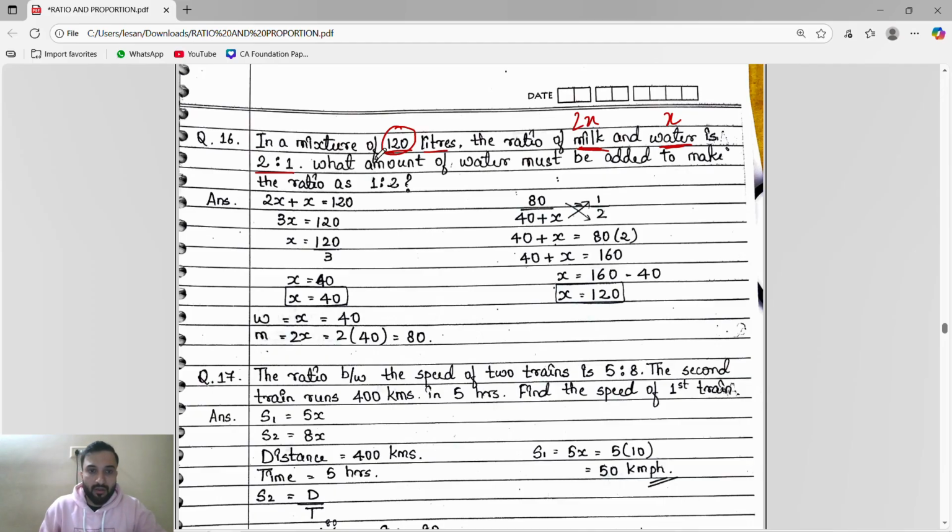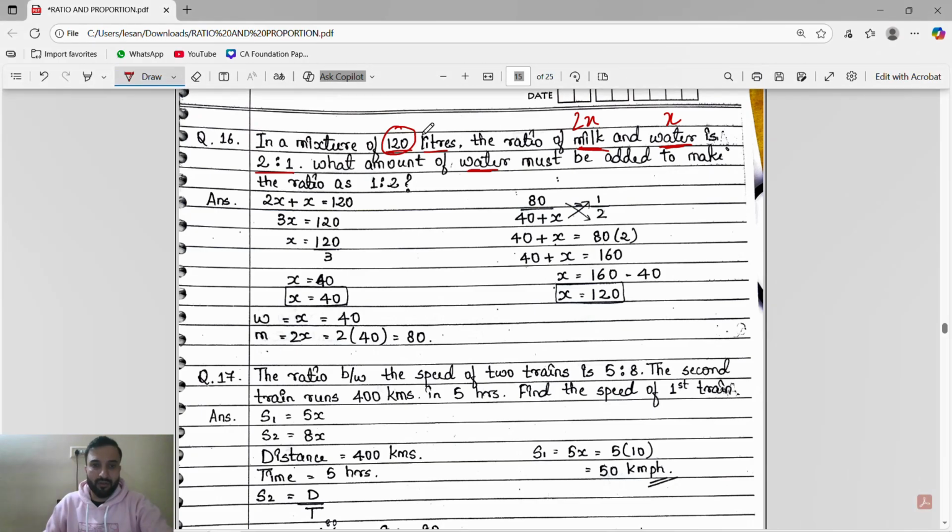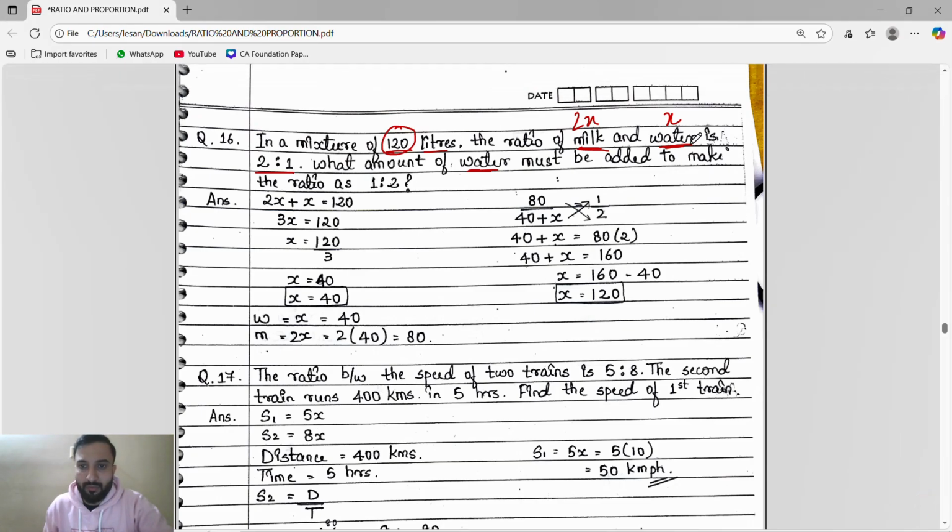Now they said what amount of water must be added. Okay, fine. So before we solve this, see, milk plus water is 120 liters, right? So milk is 2x, water is x. So 2x plus x is 120.